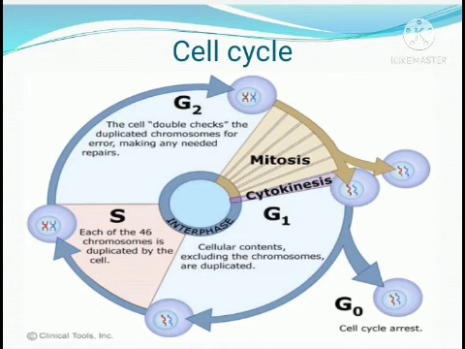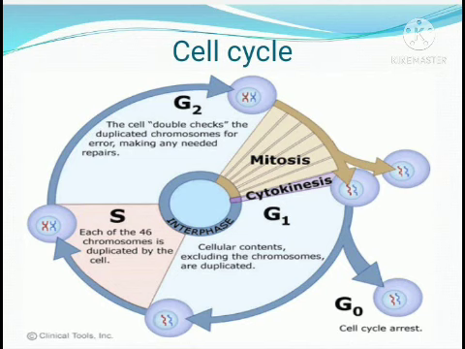Depending upon the cell, certain cells will divide, other cells will not divide. The cells which need to divide will move on to the next stage, that is the S phase. It is the interval between G1 and G2, and this lasts for 8 hours, and during this period DNA replication occurs.